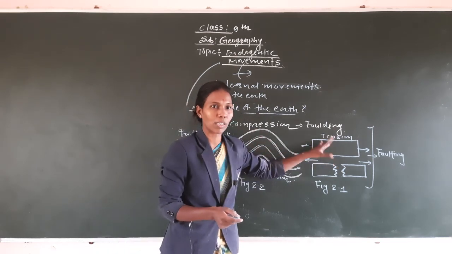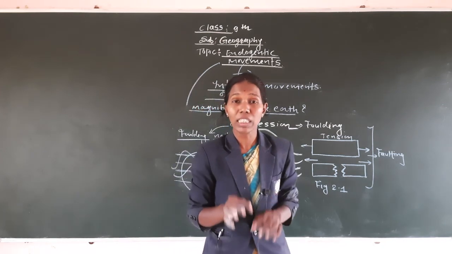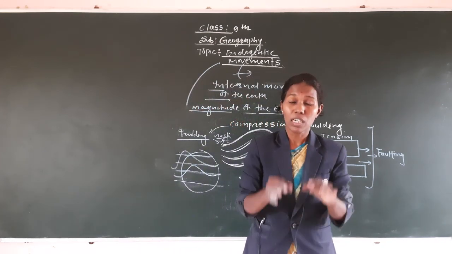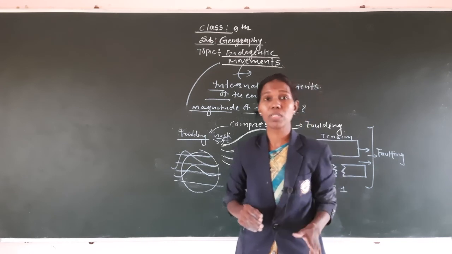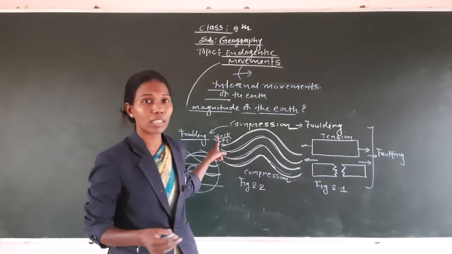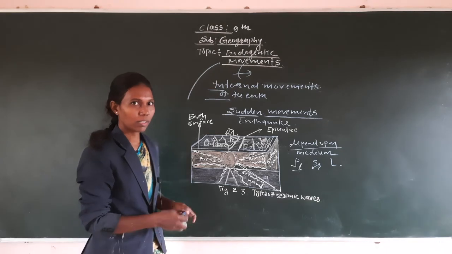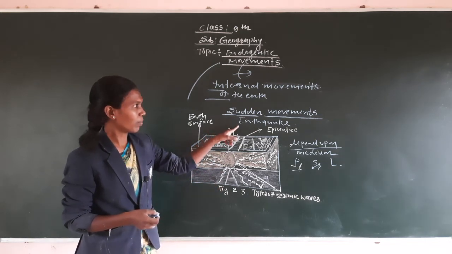First it is tension and second it is compression. After that we think about the earthquake. What is an earthquake? Earthquake waves have three types: primary waves, secondary waves and surface waves. Just after this study we learn about the earthquake. The sudden movement is the earthquake.